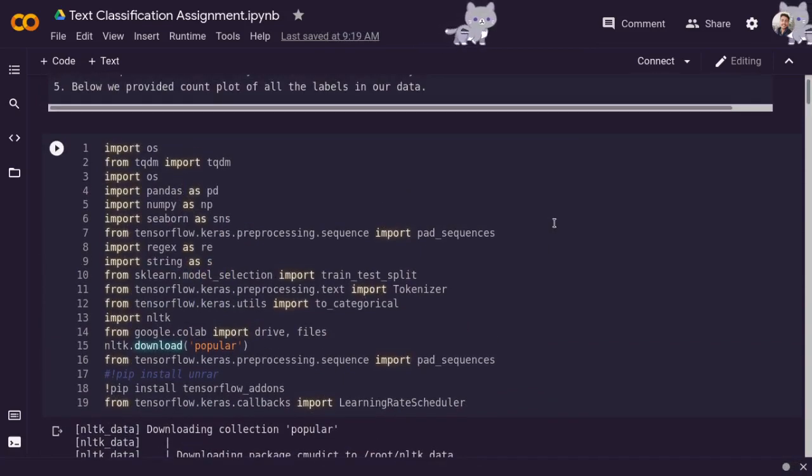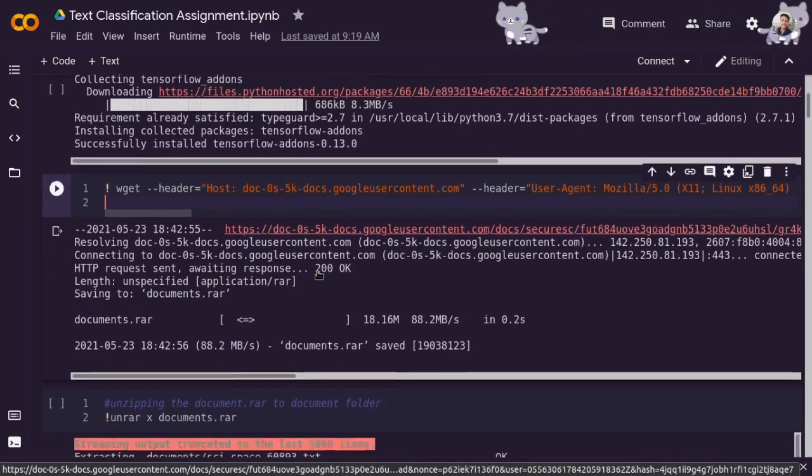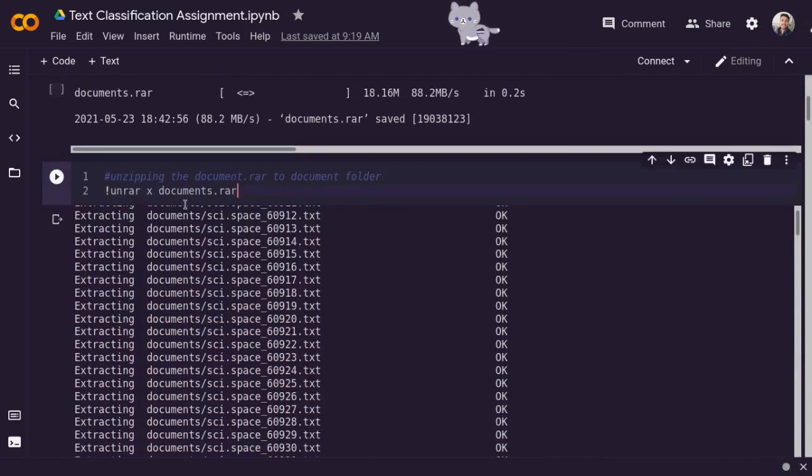In the beginning, I have just imported all the necessary modules. Then I have downloaded the dataset to the Kaggle Colab. Now here I am extracting the dataset to the document folder.